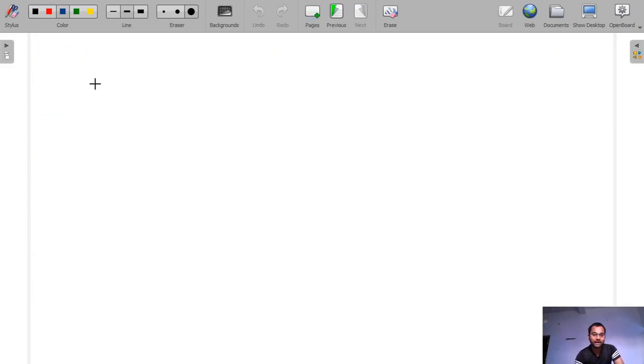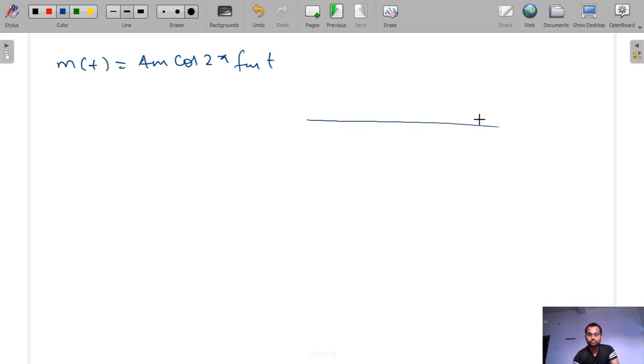So let's take an example. Let's suppose mt is given as Am cos 2 pi fmt. This is single tone modulation. See how. This is our frequency axis, this is 0. There are two frequency components, at fm and minus fm.